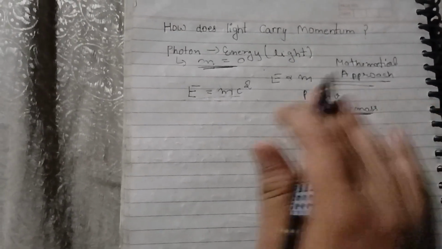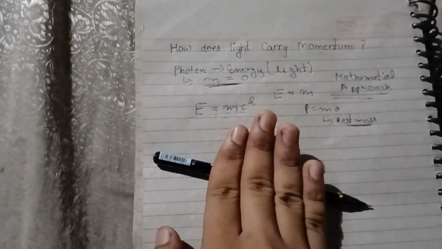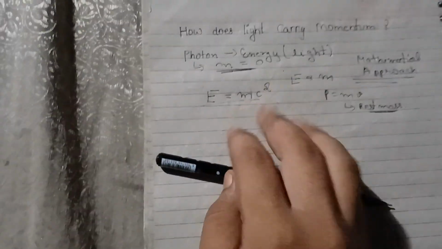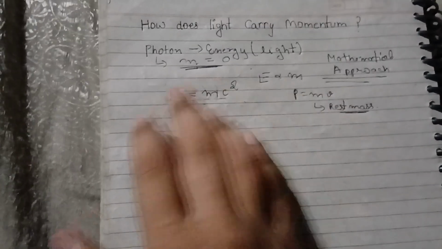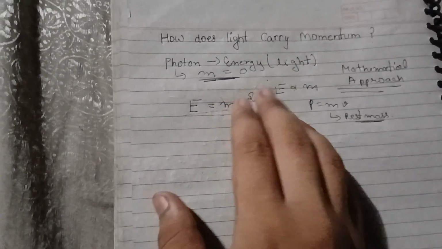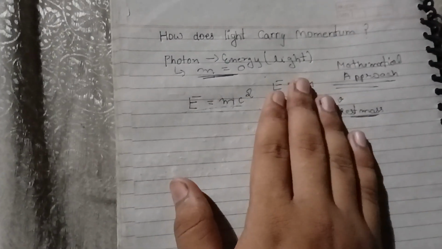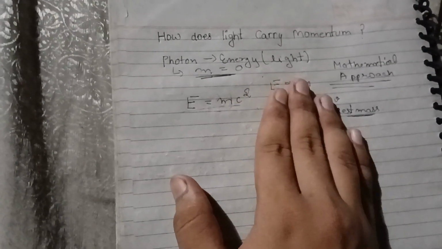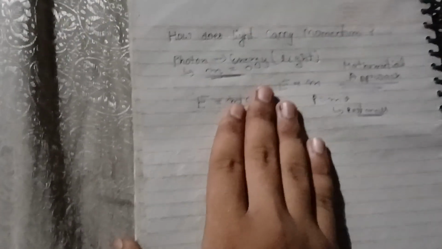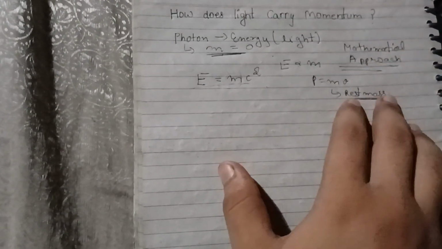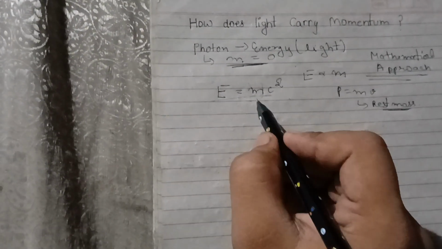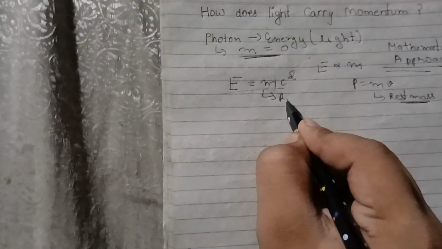Take an example. When an object is at rest, its mass stays constant, but when it travels at the speed of light, its mass changes according to relativity. Although we know that's not true, because mass can be converted into energy. Mass is constant, it can only be converted into energy, and energy can be converted into mass. But now, for the sake of our good understanding, let's say that mass changes. Okay, mass varies. There is rest mass, and there is something called relativistic mass, and this is the relativistic mass.